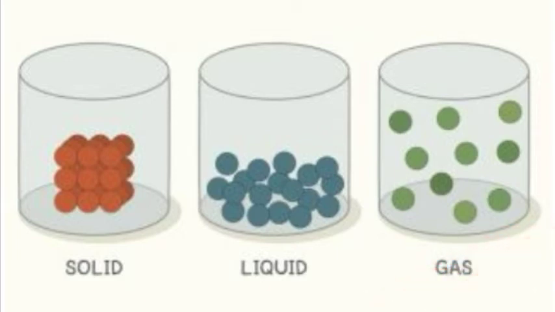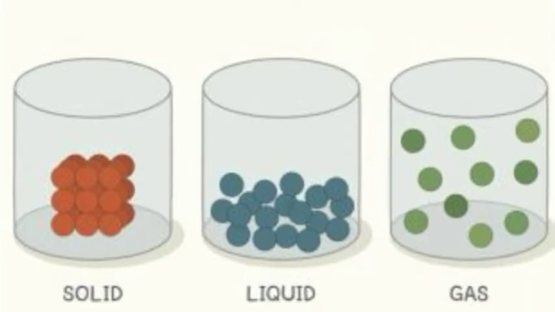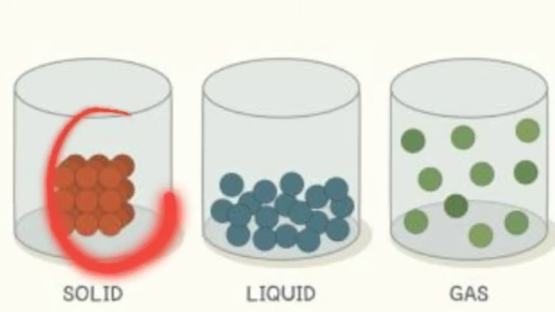Density is least here. So we can say that the density of a substance in its solid state is maximum, in its liquid state is intermediate, and in its gaseous state it is minimum. Here is maximum, here is intermediate, and here is minimum. Very less dense, and here highly dense.